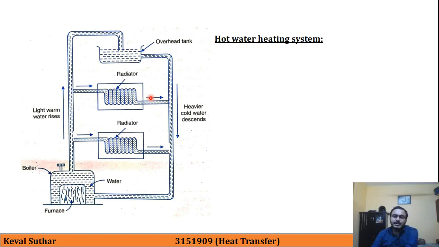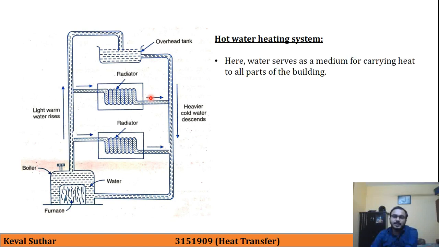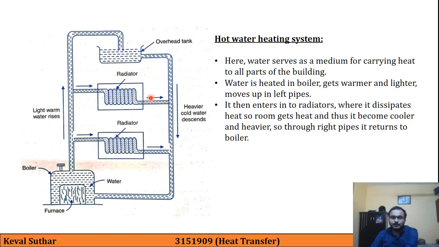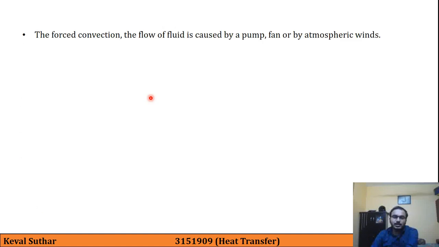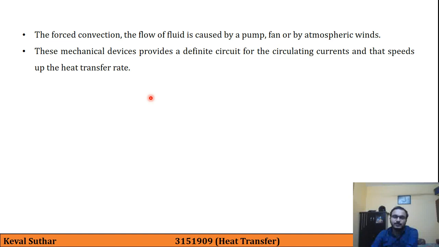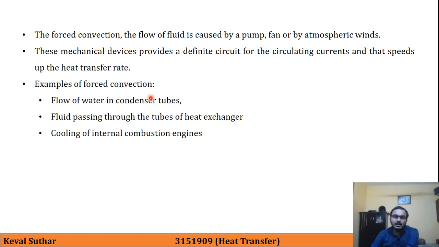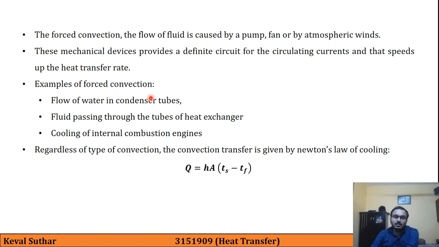First was air in a container, and second was a hot water heating system, in which the buoyancy effect or density difference is the reason for the convection. And we also saw examples of free convection, then forced convection, in which we use some mechanical devices, and the common equation for convection is Newton's law of cooling.